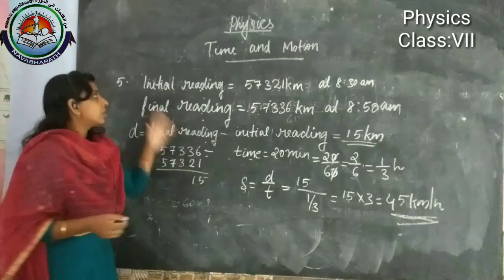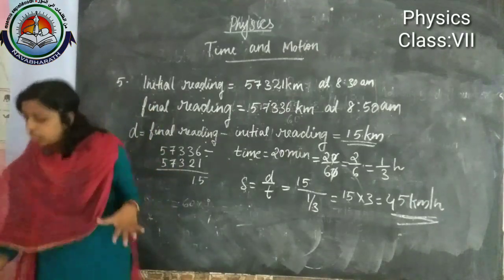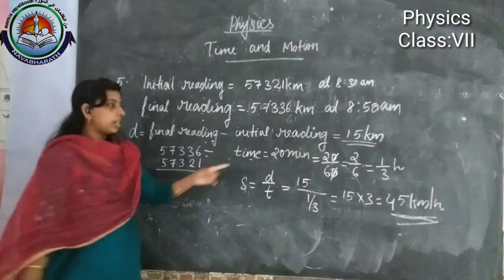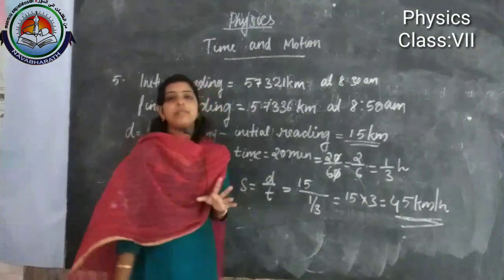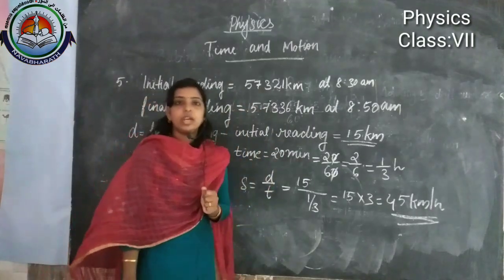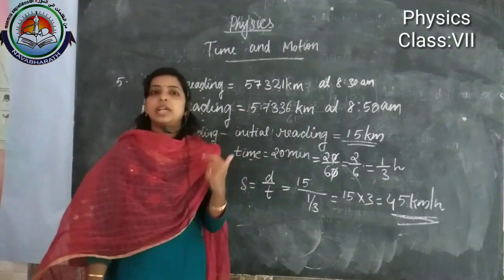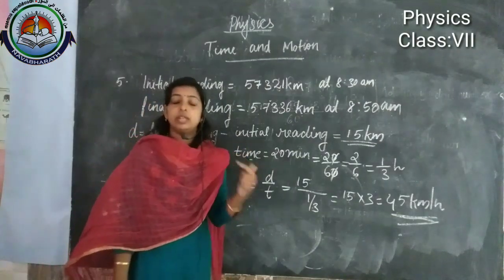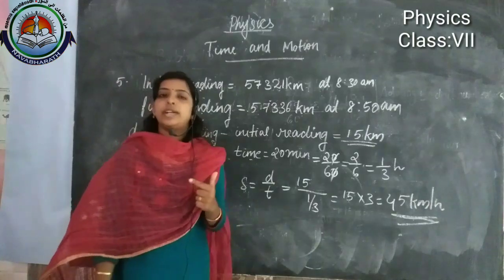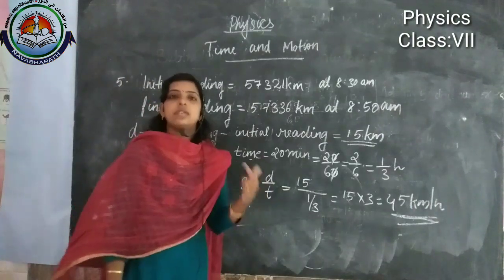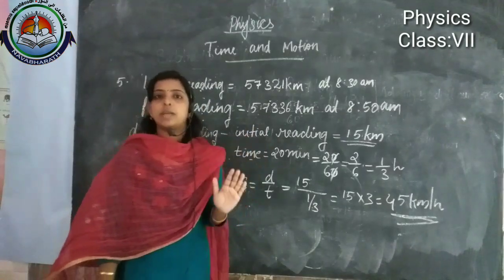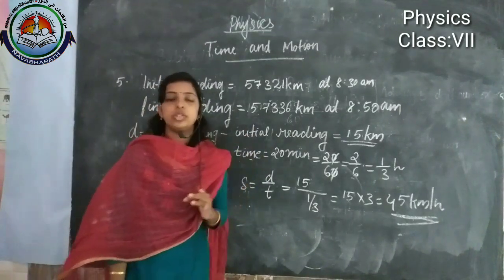Okay, so that's all about this. Here we needed to find out only the speed of the car. Speed of the car is 45 kilometer per hour. So that's all about today's topic. We discussed in the beginning what speed is and the formula for finding speed: distance traveled divided by time taken. In short, speed is equal to distance upon time.